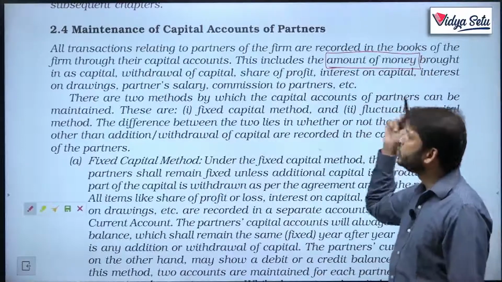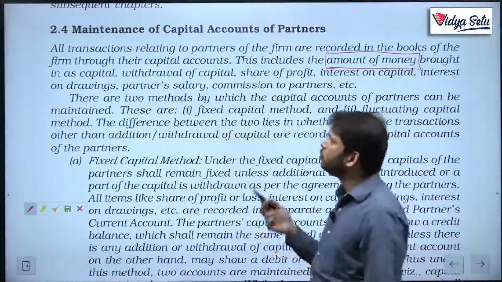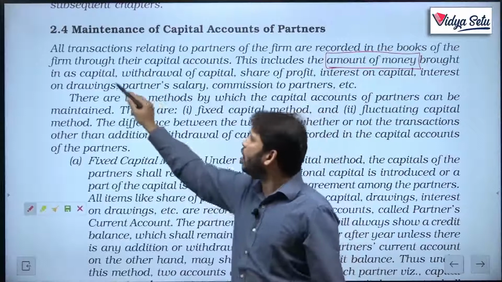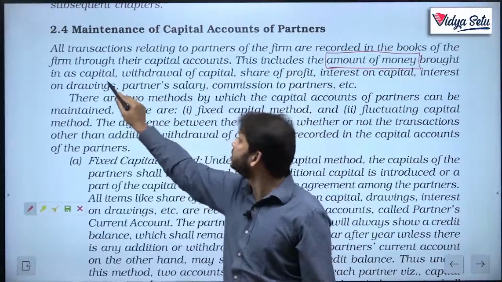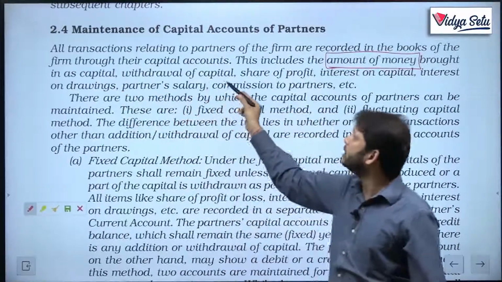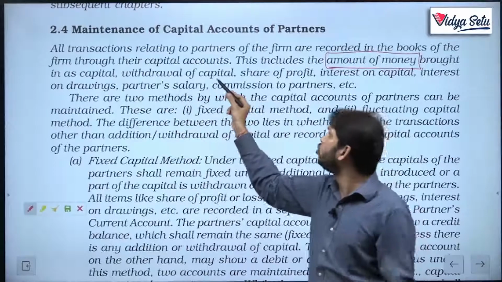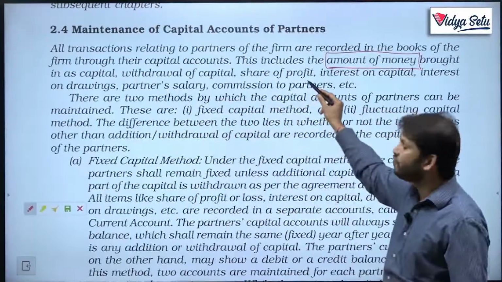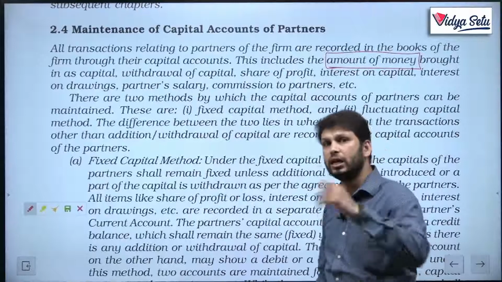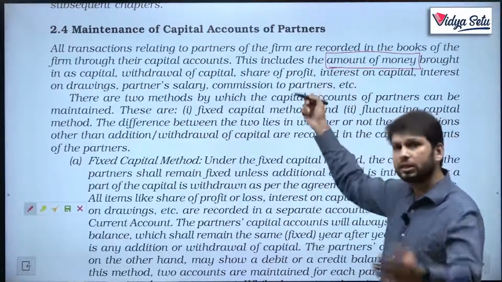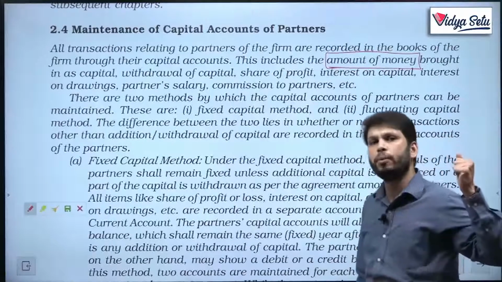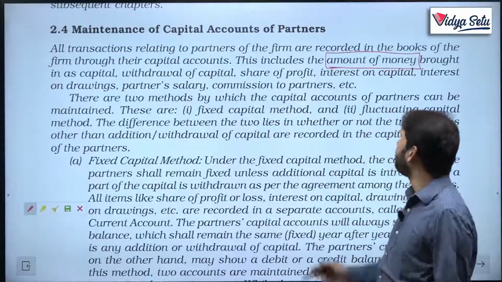Now generally in a partnership capital account, what all adjustments are there? How much money as capital the person has brought in, how much capital the person has withdrawn. The share of profits, if there are profits, he will get profits. If there are losses, the losses will be taken out from the capital. It will reduce the capital.